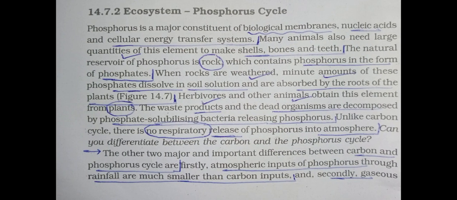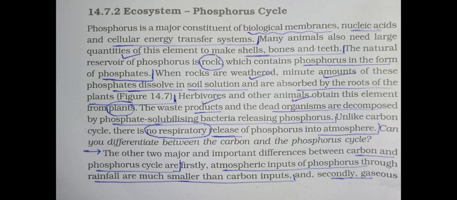Okay, now see, in your textbook, phosphorus is a major constituent of biological membrane, nucleic acid, and cellular energy transfer system. Many animals also need large quantities of elements like phosphorus to make cells, bones and teeth. The natural reservoir of phosphorus is rock, underline this word, which contains the phosphorus in the form of phosphate ions.